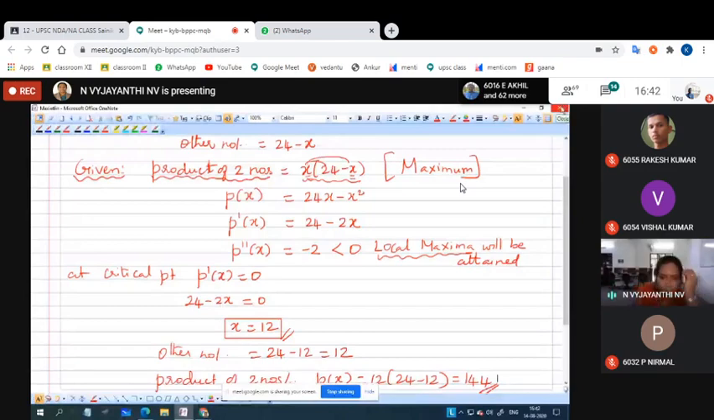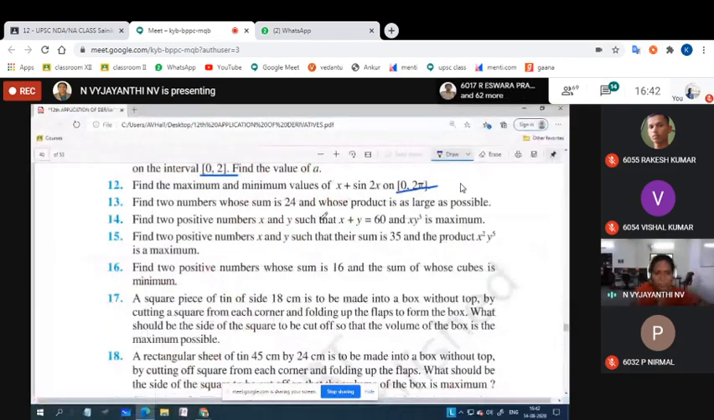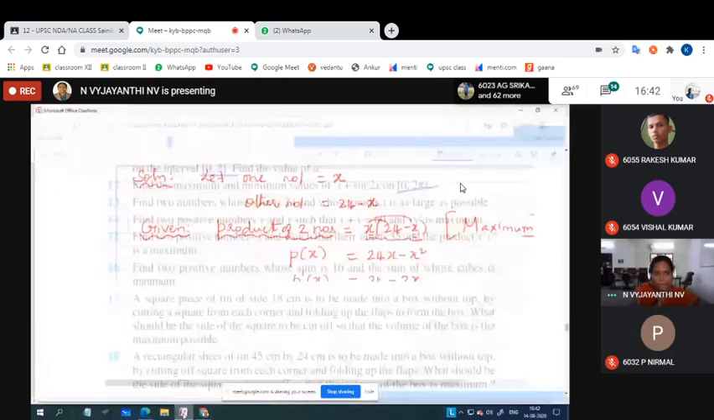Okay, the same way, next sum 14, let us see. It is a little bit different, no? x into y cube is maximum. So, shall we solve this?